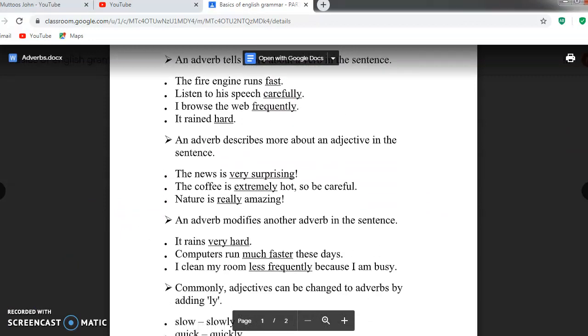Next, an adverb describes more about an adjective. The news is very surprising. Here, surprising is an adjective, very is an adverb.